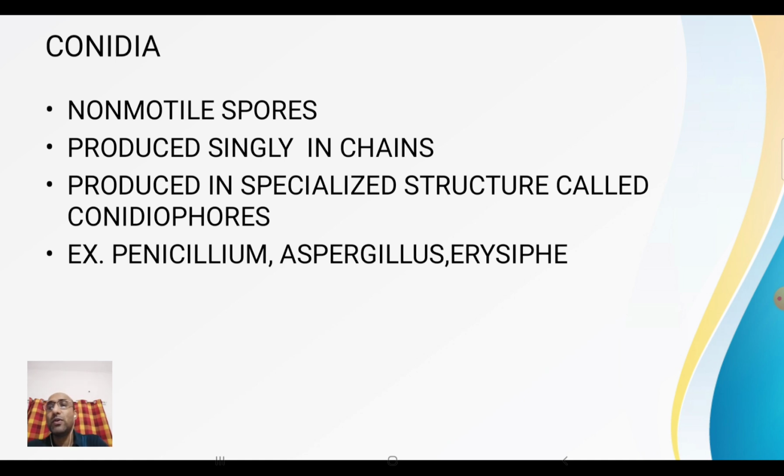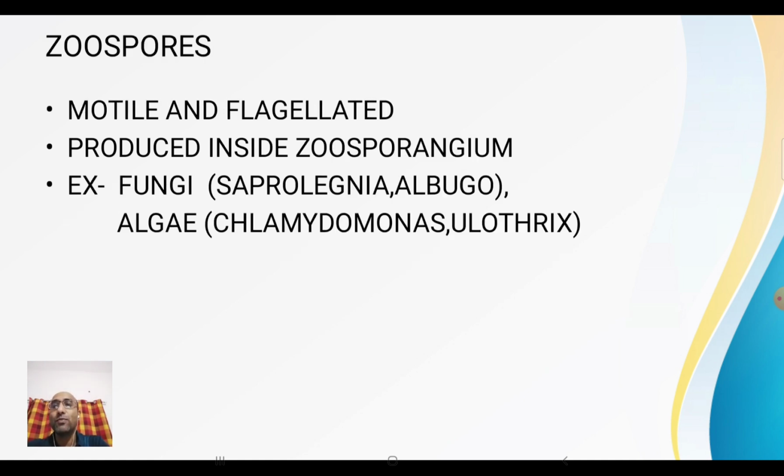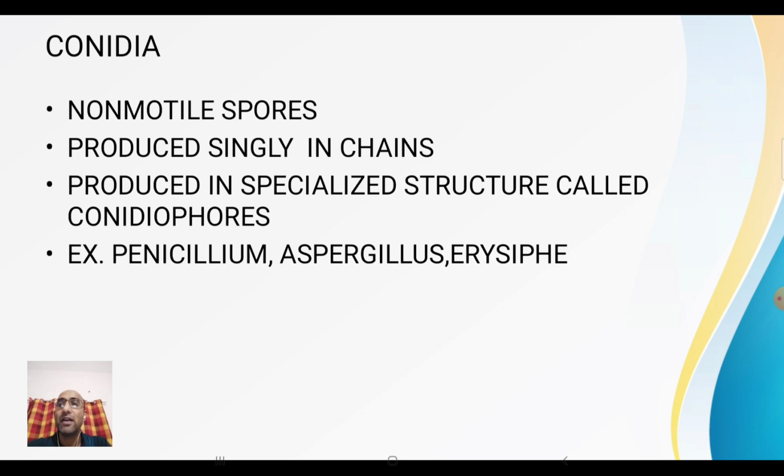Look, zoospores were motile and flagellated, but in case of conidia, these are non-motile spores. They cannot move. These are produced singly or in chains. These are produced in specialized structures called conidiophores. The specialized structures in which the conidia are formed are called conidiophores. Examples are Penicillium, Aspergillus, Erysiphe. These are all fungi.